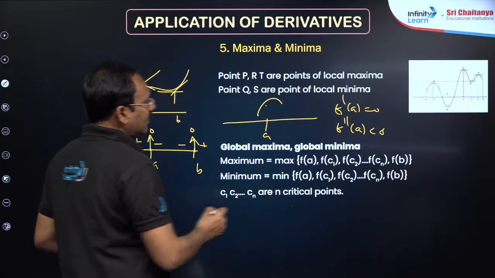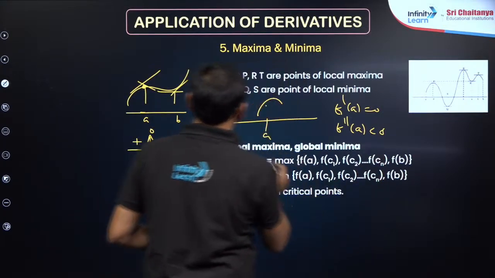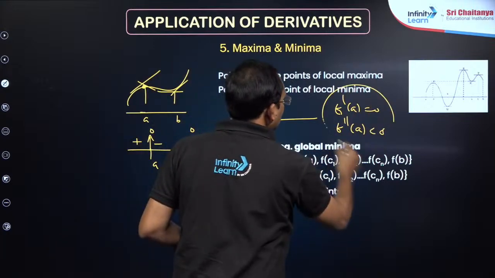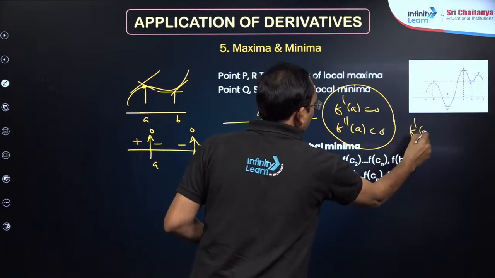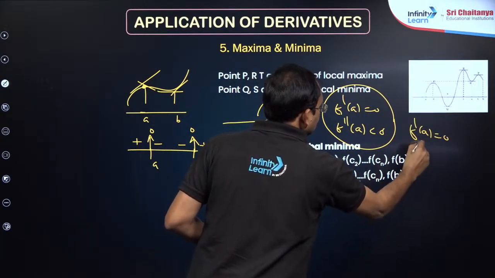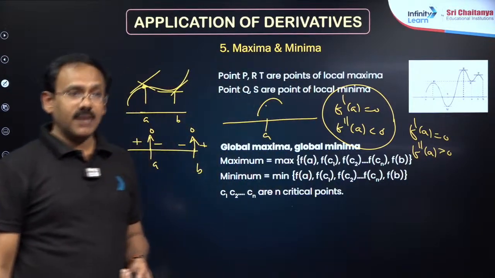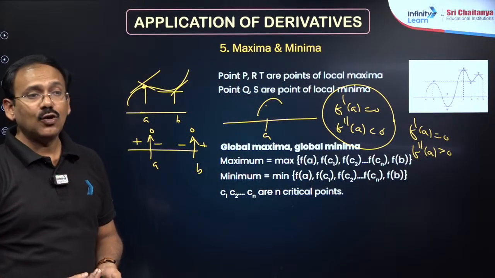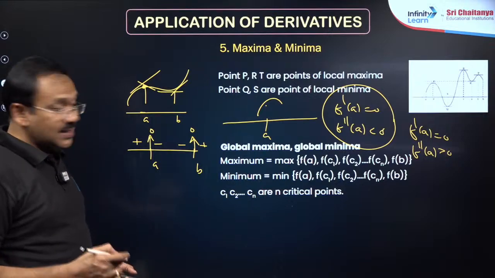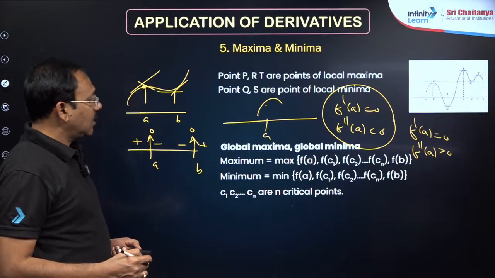Similarly, suppose the first derivative is 0 and the second derivative is positive, then it will have a local minimum.